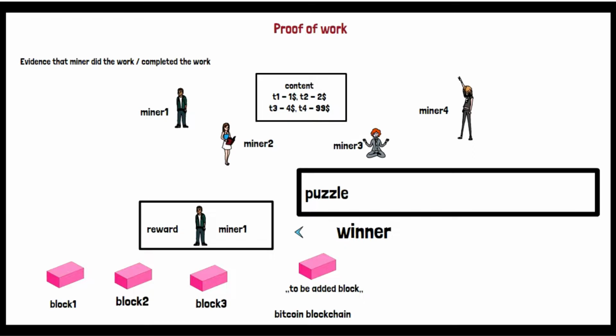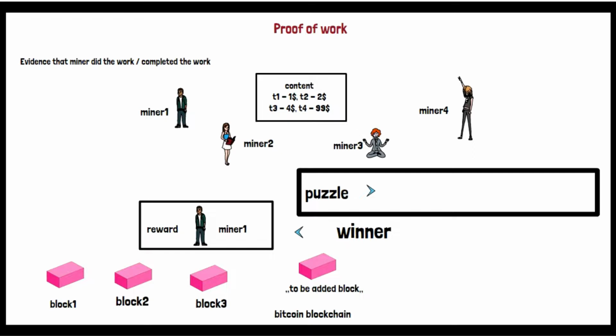But let's say out of those three people who validated the content, miner 1 is the miner who actually solved the puzzle first. So that miner 1 becomes the winner. Now because he became the winner, like when we are paying transaction fee because of all the work that is happening in the blockchain, the miner who is the winner will get some commission because of the work that he has done, that is validating. Okay, now once he validates and puts it into the blockchain successfully, he will receive his reward, which is commission. So that is what we can see.